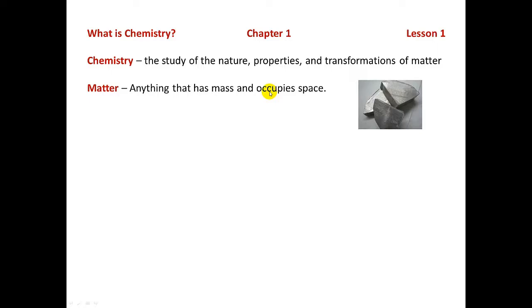So some examples of matter, well, everything around us: the air that we breathe, the grass, the trees, your skin, your DNA, the food that we eat, your hair, your fingernails, the chairs and the desks in the classroom. This is all matter. Now keep in mind that, again, matter has mass and occupies volume or space. Light and energy are not matter. And we'll talk about light and energy a little bit later.